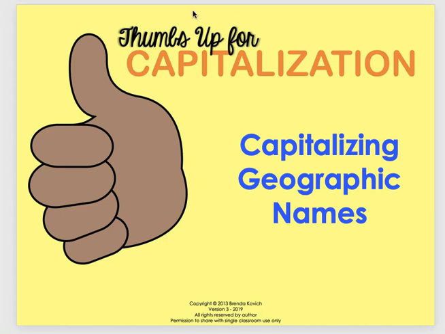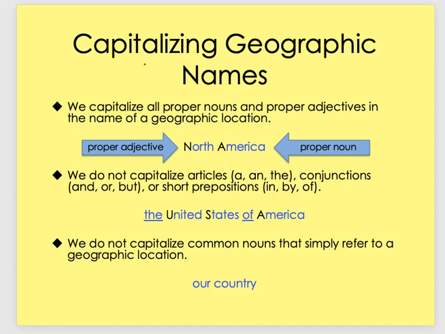This presentation is about capitalizing geographic names. These would be called proper nouns, but for this one, it's very specific. We're going to talk about geographic names, that's names of locations. So I'm going to read quickly, and we won't read every single bit of this, but a noun that is capitalized is called a proper noun.